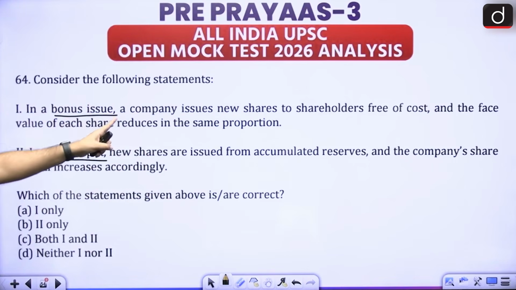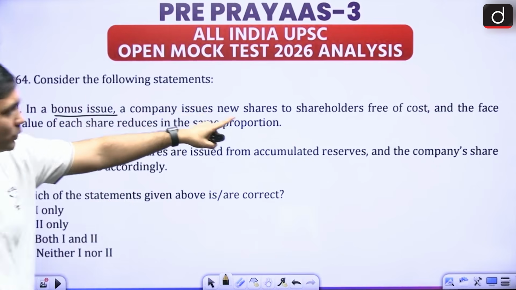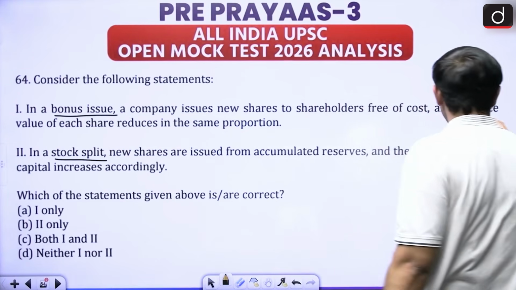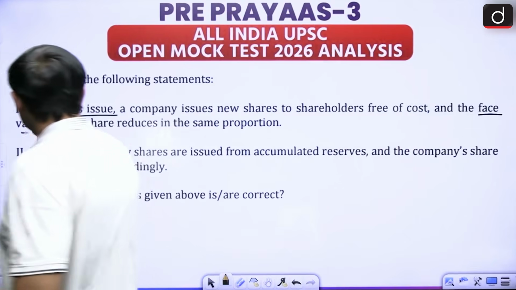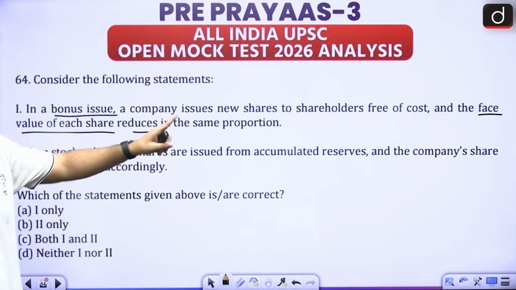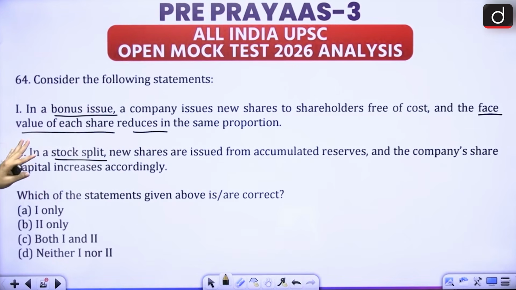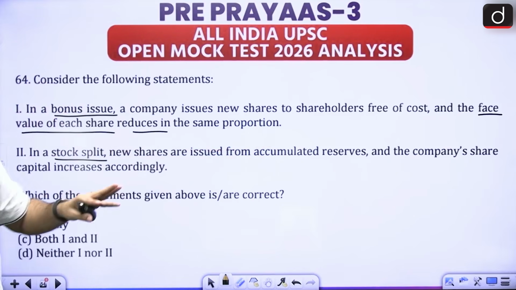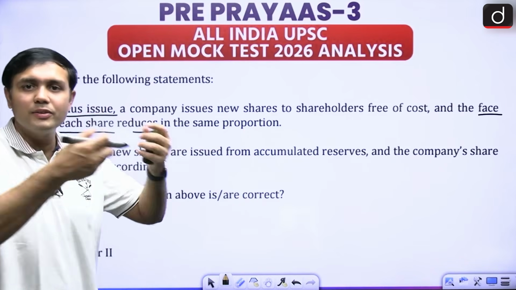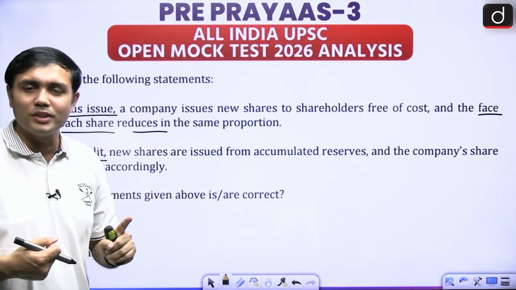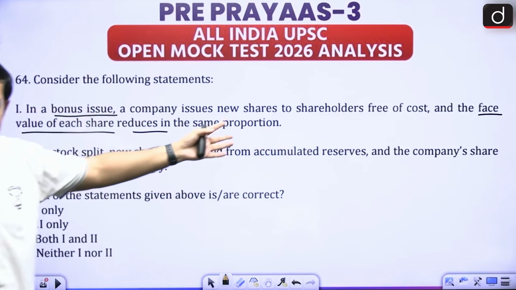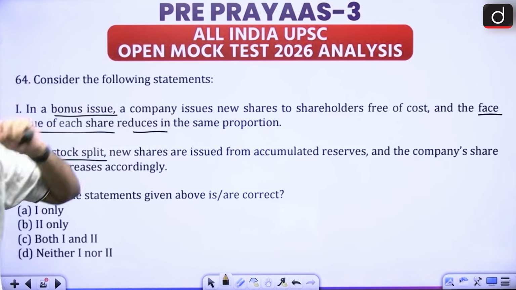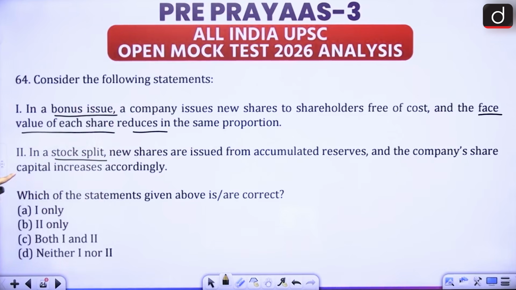So in case of a bonus issue, a company issues new shares to shareholders free of cost, and the face value of each share reduces in the same proportion. This is statement 1. Next is, in case of stock split, new shares are issued from accumulated reserves. Now, when there is bonus, you are taking out from the reserves, then only you are giving bonus. You get the bonus from the reserves, so that is the most crucial aspect here. Next, and the company's share capital increases accordingly. Now let's make a table and we will be 100% clear about this.